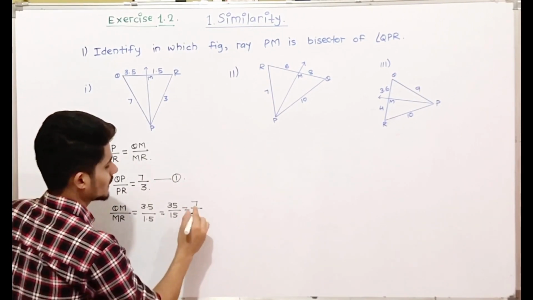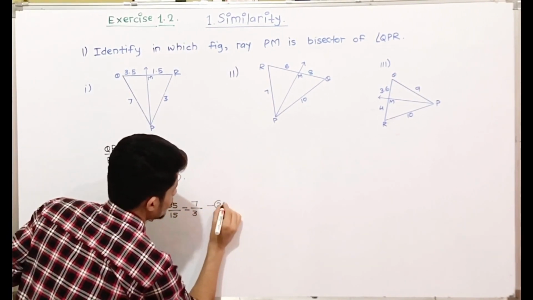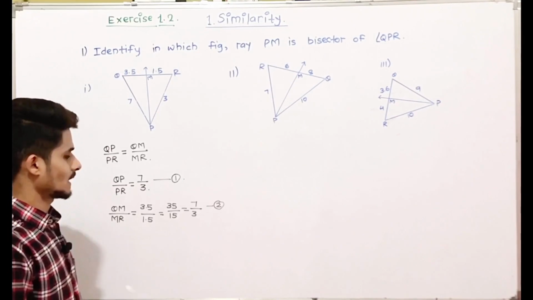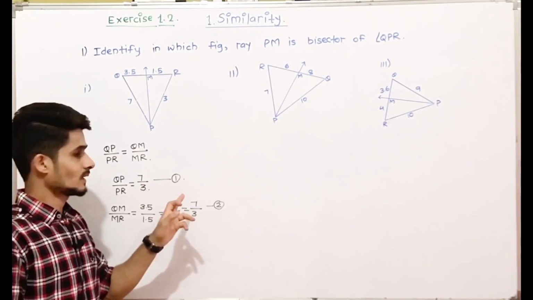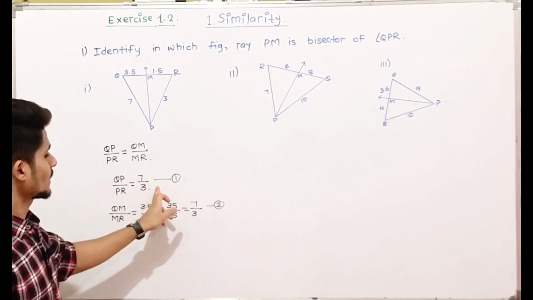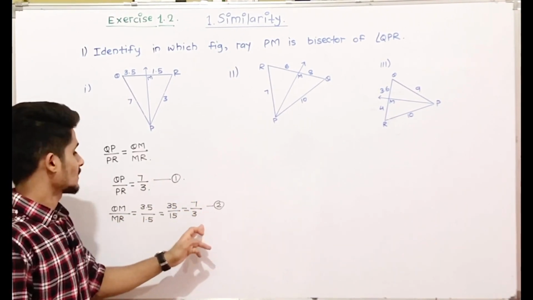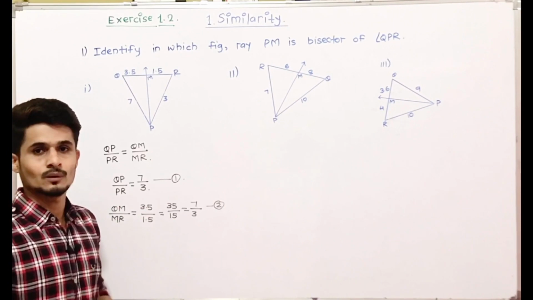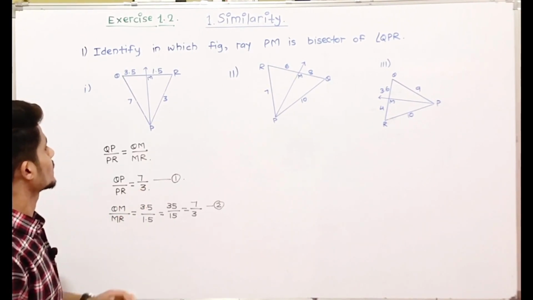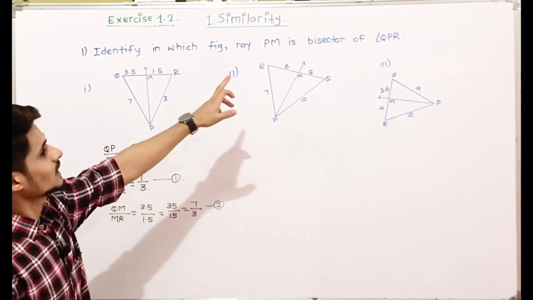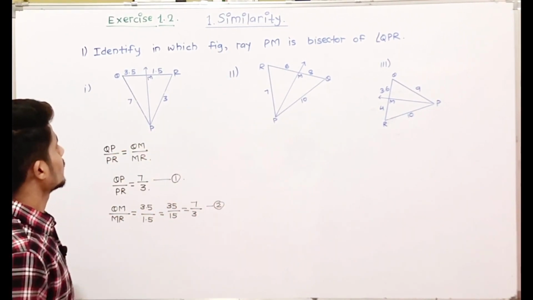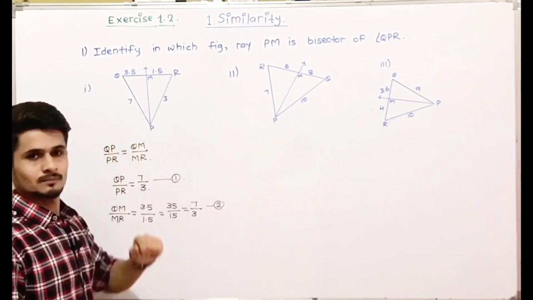So this is the final ratio for QM upon MR. Now as you can see, from 1 and 2 we have same values, 7 by 3, 7 by 3. That means the ratios are equal, and if the ratios are equal, then by the converse of angle bisector, PM is the bisector of angle QPR.